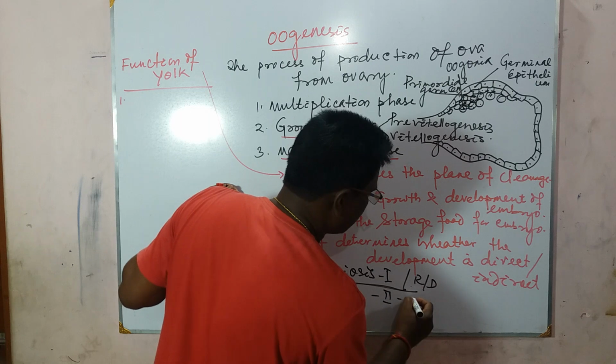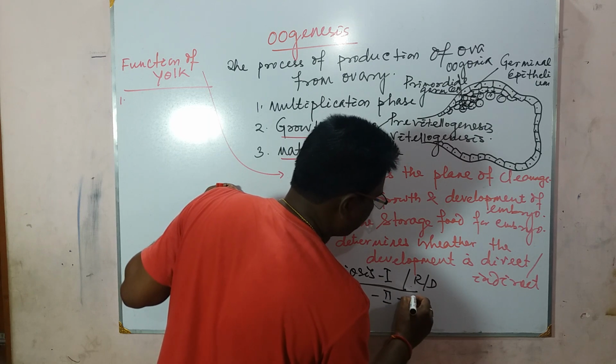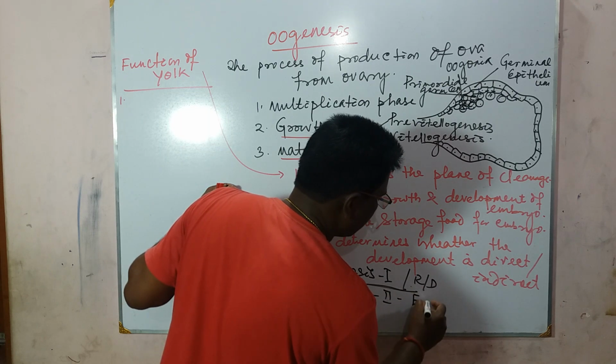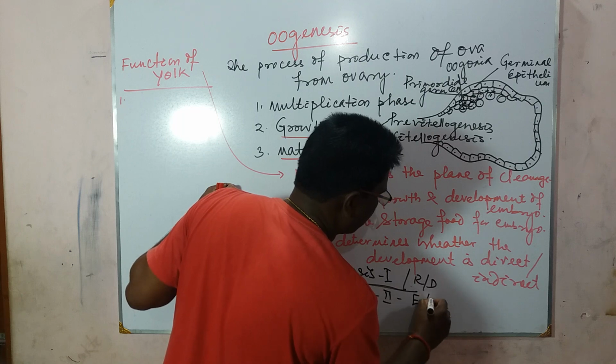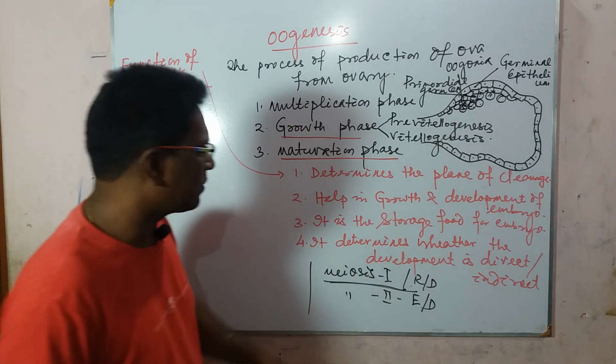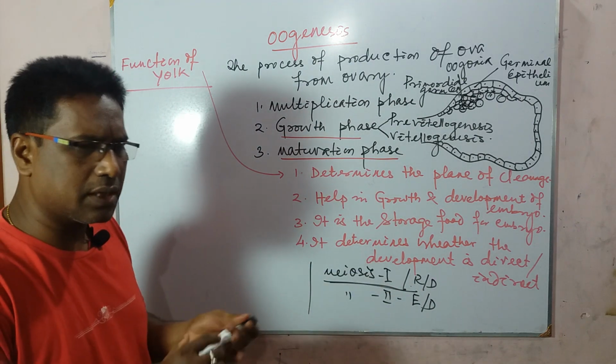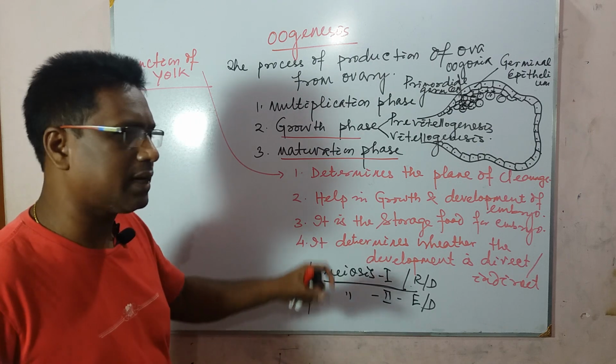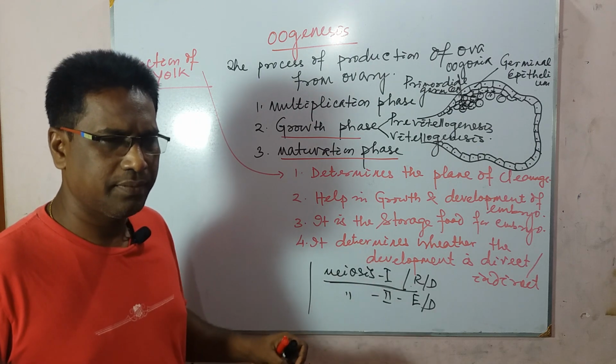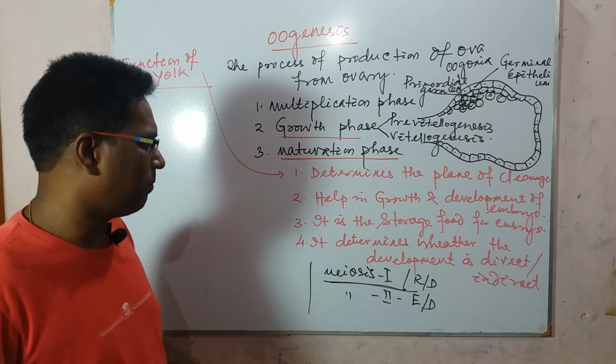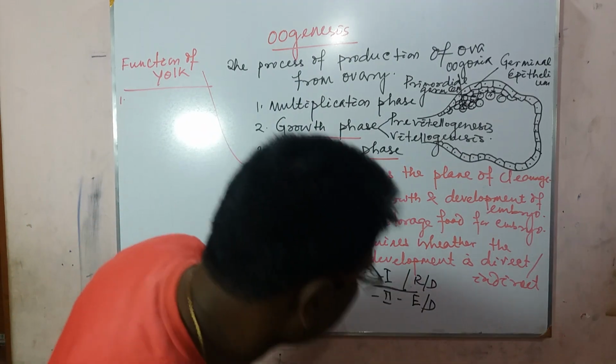Meiosis 2 is equivalent to mitosis, or equational division. So these two divisions of meiosis are completed to form the ootid or matured ovum.